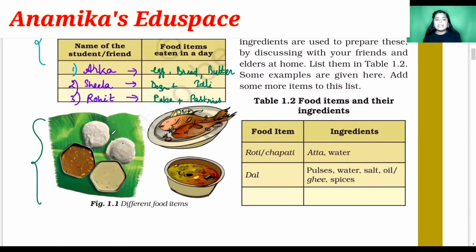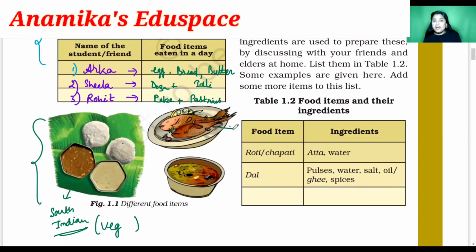So these are the idlis, and these are dal and sambar, right? So this is South Indian food. Clear, students? So it is a South Indian food variety, and this South Indian food variety is totally veg, that is vegetarian. They don't have fish, they don't have egg, they don't have meat. Clear? They don't have non-vegetarian food items. Clear, students?